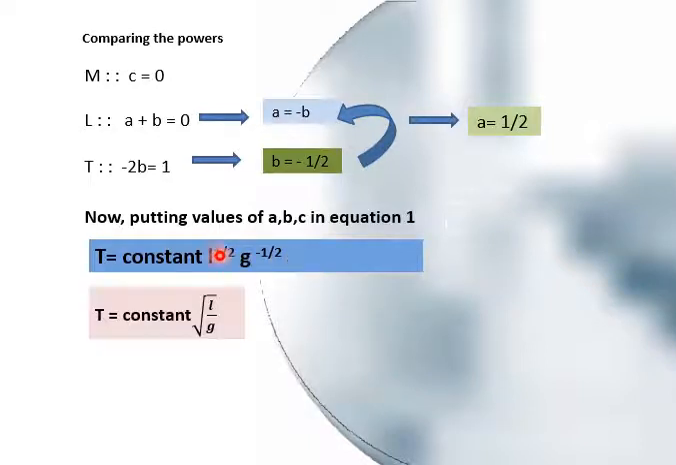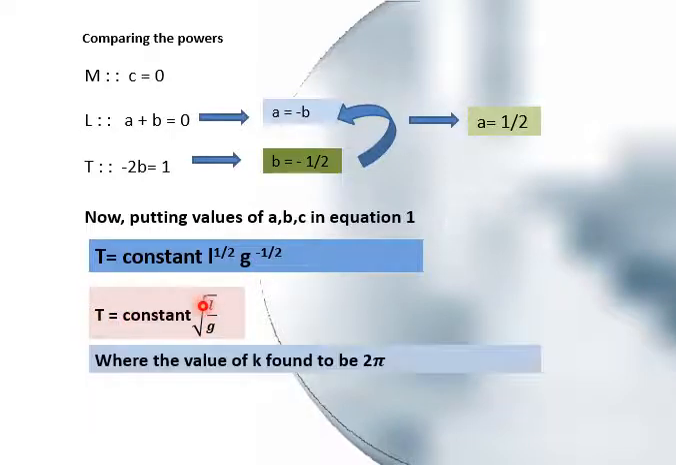And you know that power 1 by 2 and minus 1 by 2 is basically the square root. So minus 1 means g in the denominator. So T is equal to constant under root L upon g. And you know that in the case of a simple pendulum, this constant is basically 2 pi for a complete circular path.